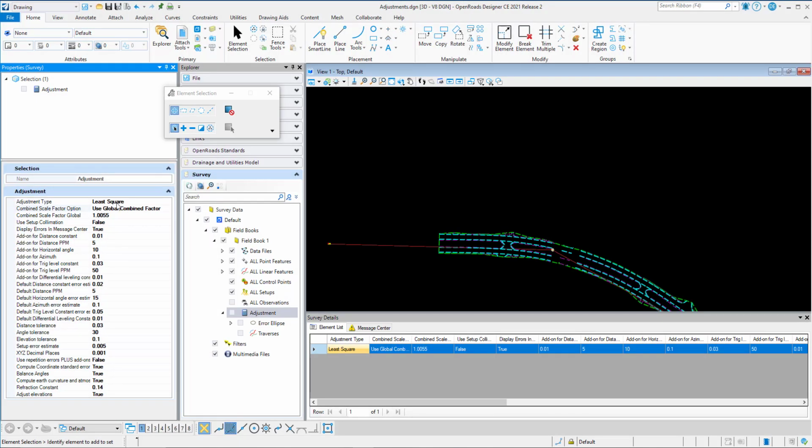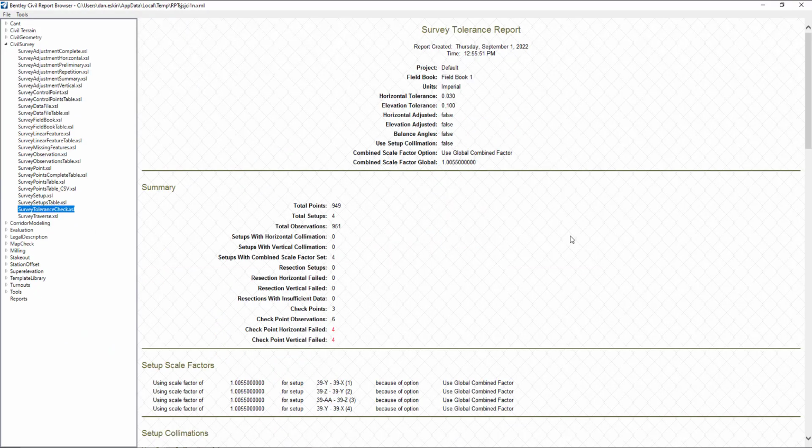To demonstrate this, here's the same survey we've been looking at, and now our combined scale factor option here is set to Use Global Combined Scale Factor, and that user-defined value for the combined scale factor global is also going to be 1.055, which is keyed in by the user. To see the results, we're going to right click on adjustment and look at the tolerance report again. And in the tolerance report, we can see that the scale factor of 1.0055 was used for all the setups.